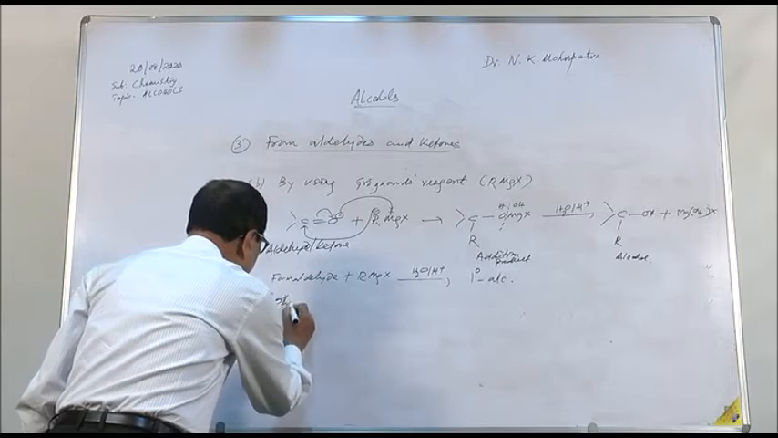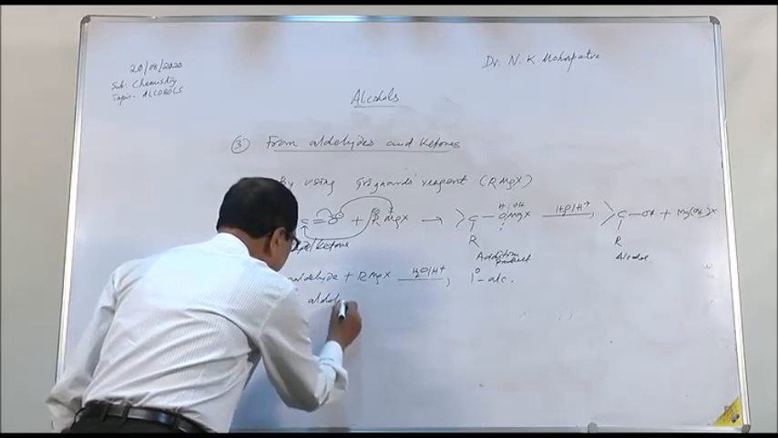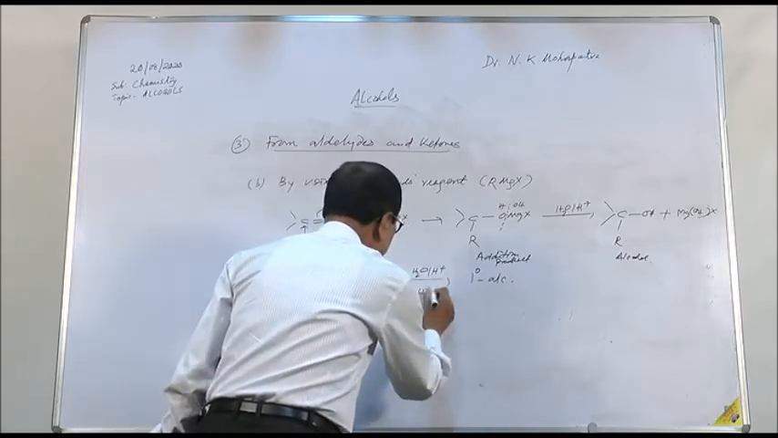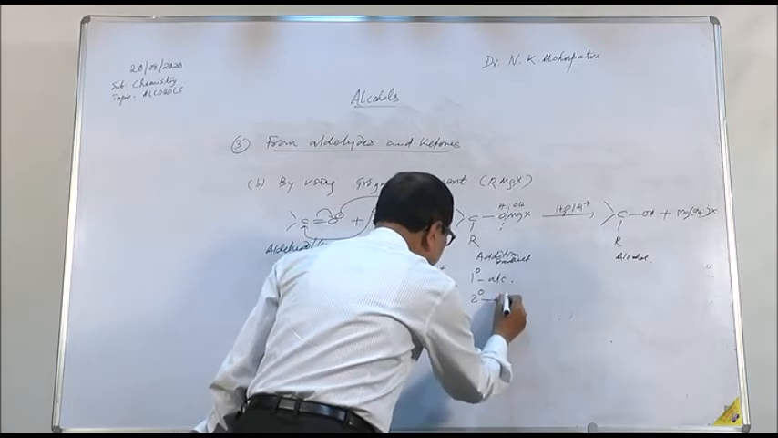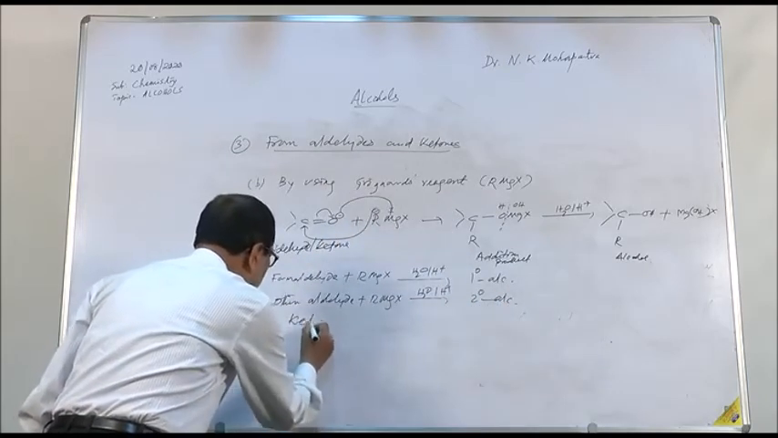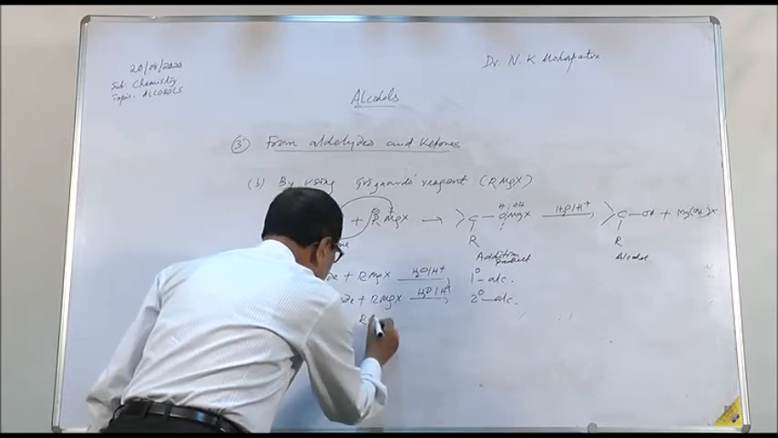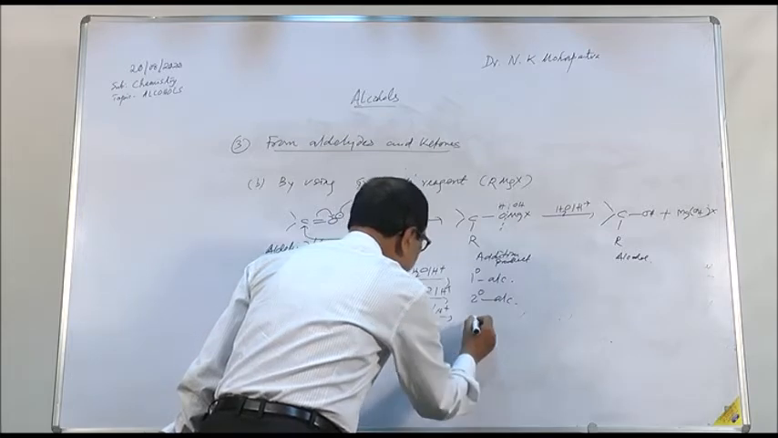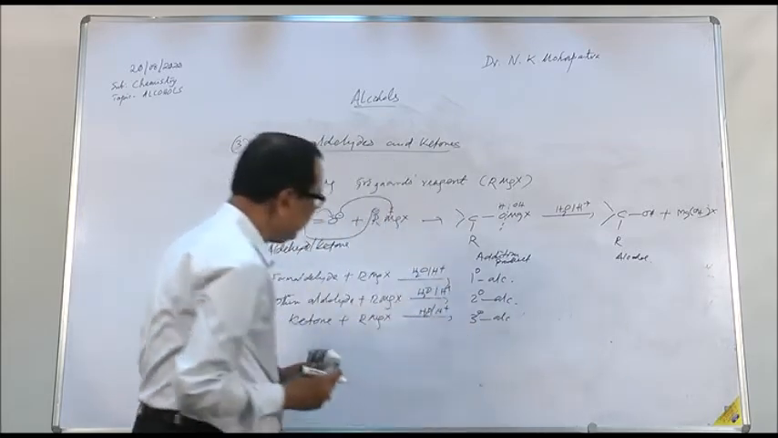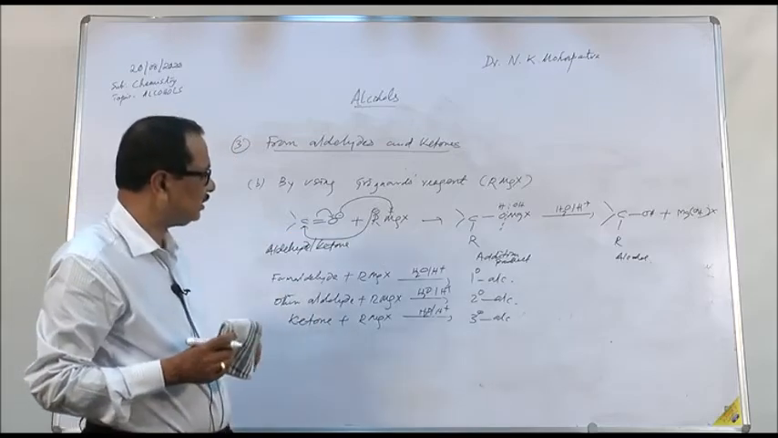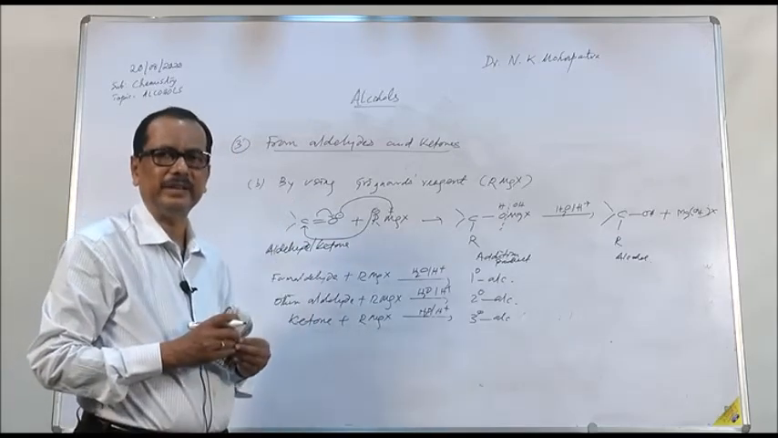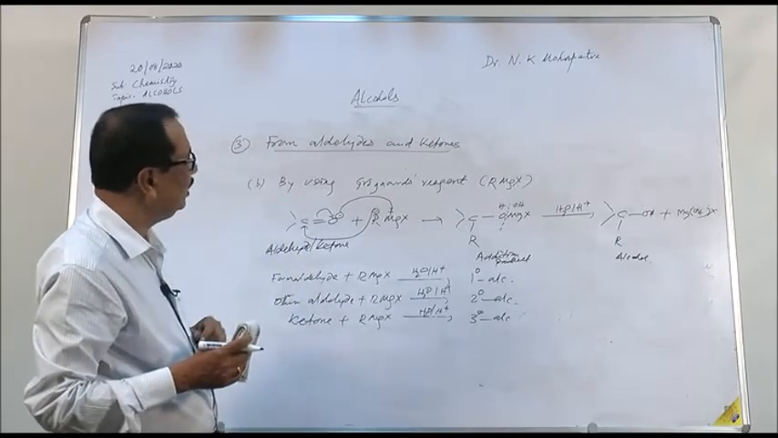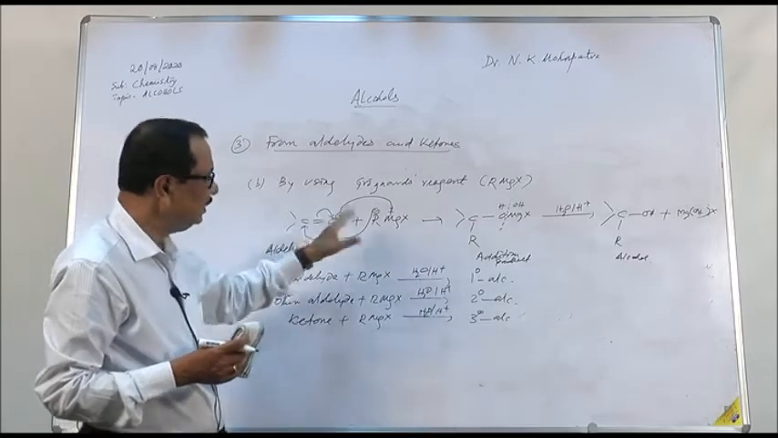Other aldehyde plus RMgX, water, H plus, gives 2 degree alcohol. And ketone plus RMgX, hydrolysis, H2O H plus, gives 3 degree alcohol. So by this method, if in examination it is asked, give one method by which we can prepare 1 degree, 2 degree, 3 degree alcohol, then you have to cite this example. That's from aldehyde and ketones. You can prepare 1 degree, 2 degree, 3 degree alcohols by employing Grignard reagent.